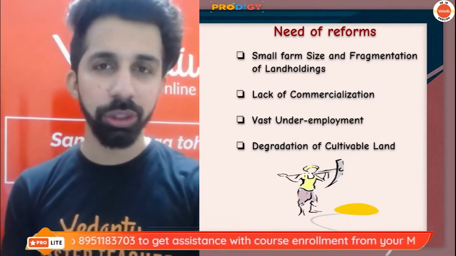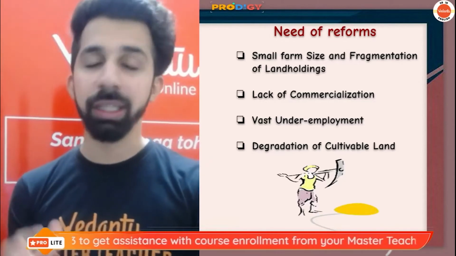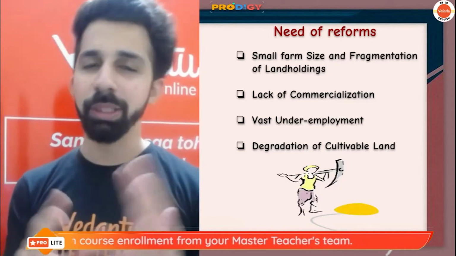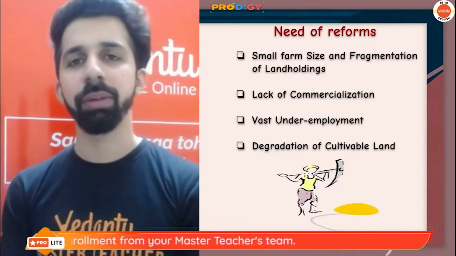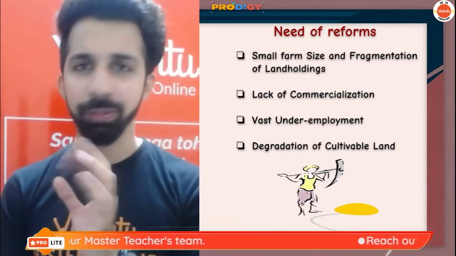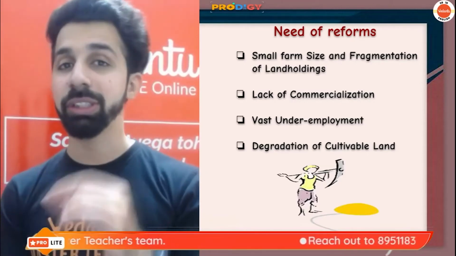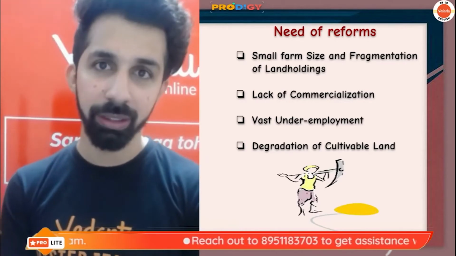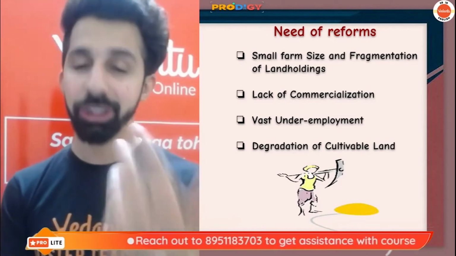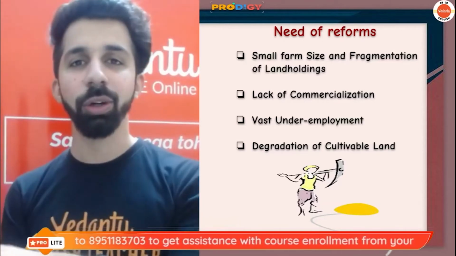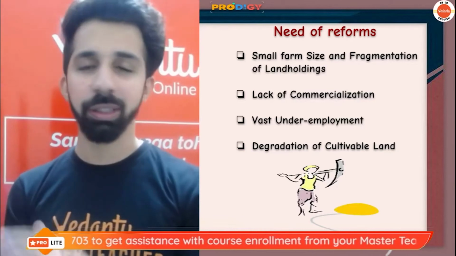Underemployment is a situation when more people are working than required. Like if I give an example, let's say there is a small piece of land of 1 hectare or 2 hectare, and 5 people are sufficient to work in that field. But because a family which consists of a total of 8 members, all the 8 members are working in that field. So those 3 people are extra. So that is underemployed. Okay, so their presence or their absence will not affect the production.